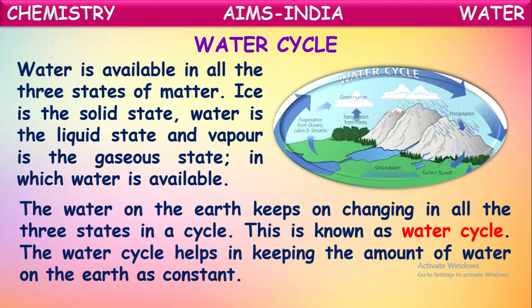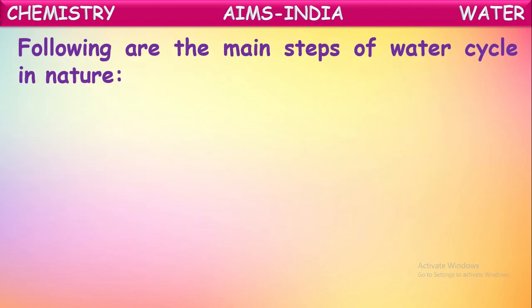What are those different processes occurring in the water cycle? Let us see here. So following are the main steps of the water cycle in nature. Yes, it is a very interesting thing. We are not doing anything in this water cycle. This is the process which is occurring because of the changes in nature. It is occurring naturally. So what are the different steps in this water cycle we are going to see here.